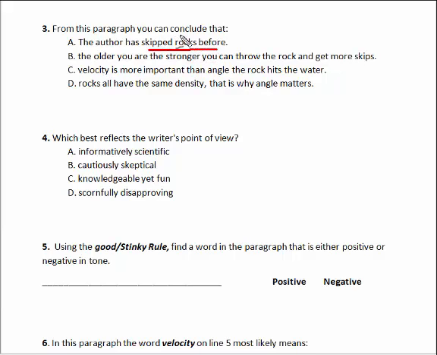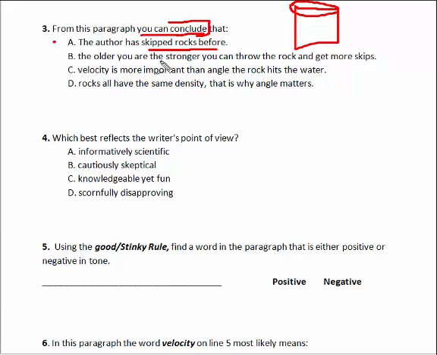We're trying to conclude here. Well, this passage is written from a perspective of stone skipping. Here's what you do. You need to do this. This works the best. Sounds like the author is an expert in stone skipping. So when you're an expert, you can assume that the author has indeed skipped stones before. I like it. Put a dot by it.